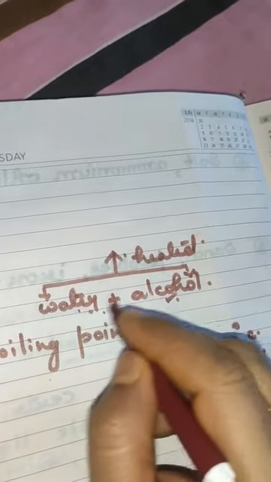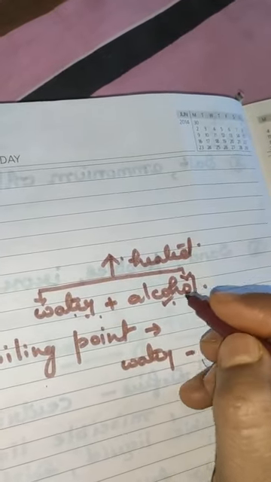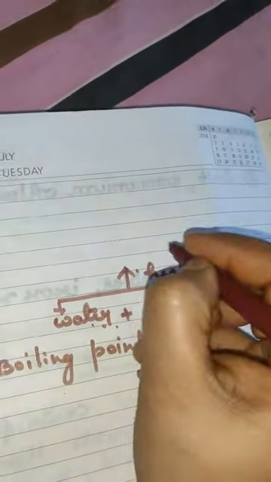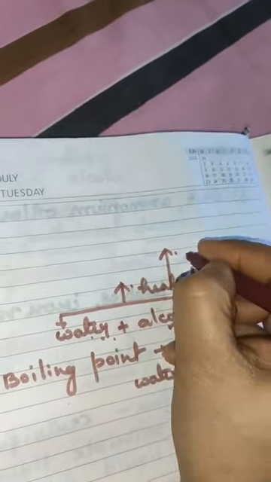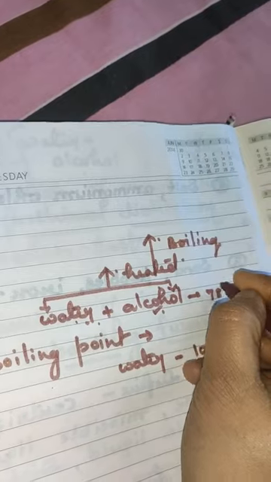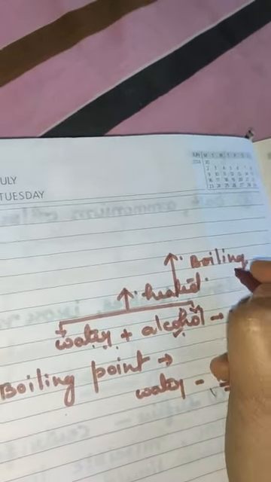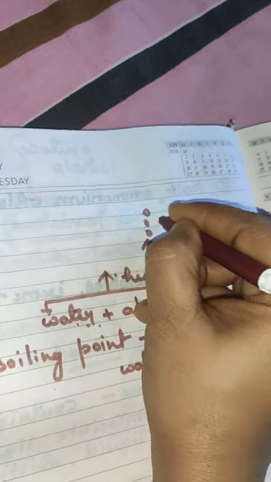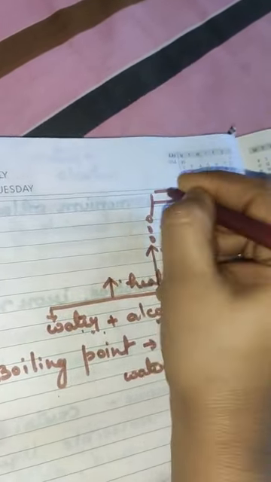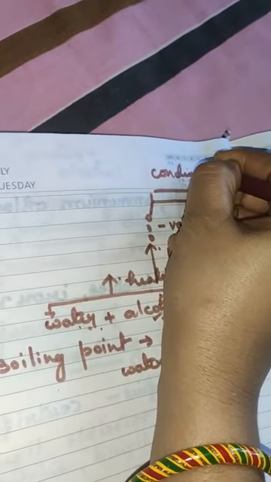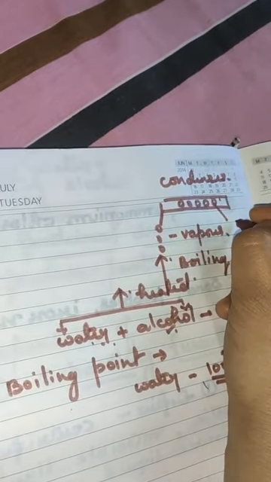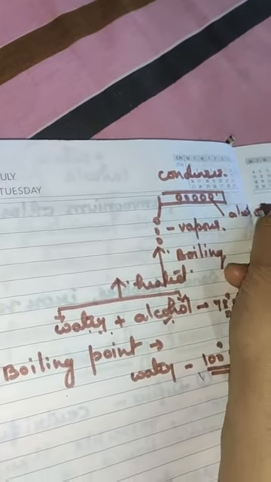So when the mixture is heated, the alcohol will start boiling first, then the water. The alcohol will start boiling because it has a lower boiling point, I think 78 degrees Celsius. It will start boiling first and change into vapor. When it goes up, it condenses and forms liquid drops, which are again the alcohol. Clear to you?